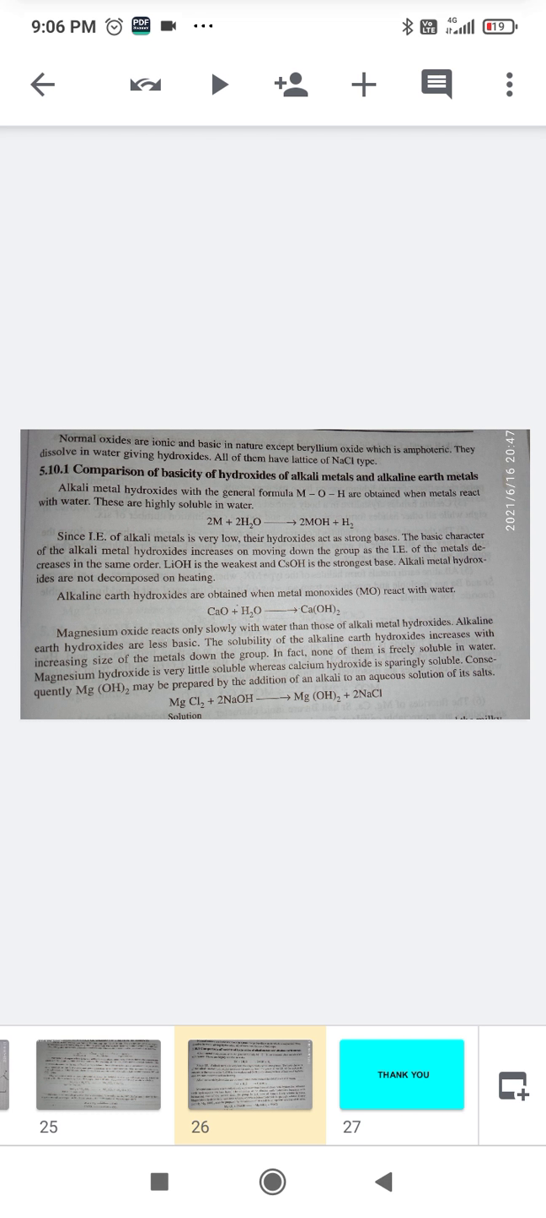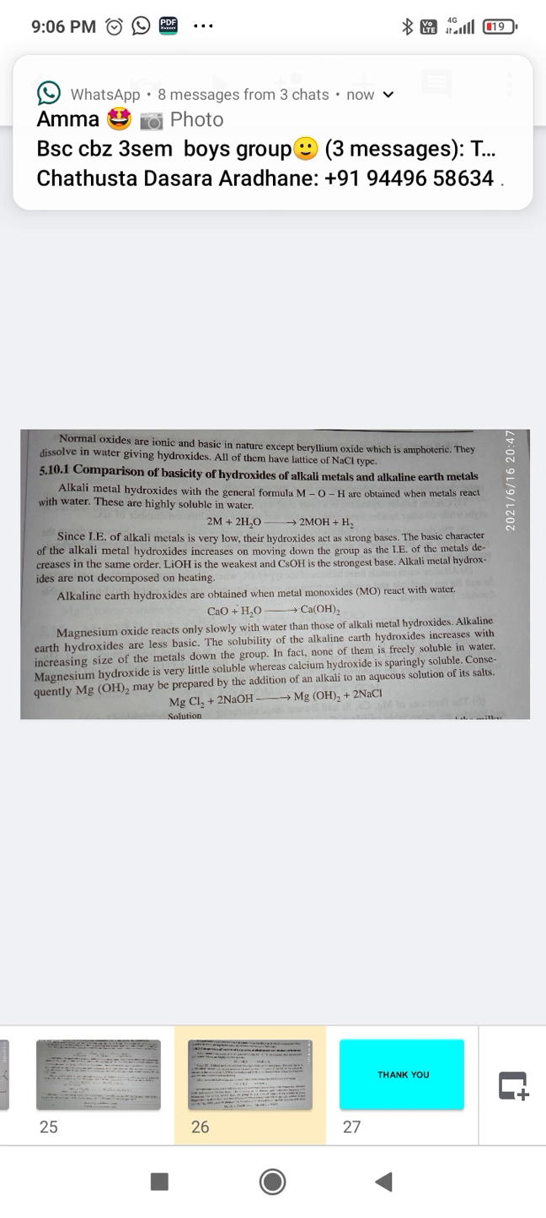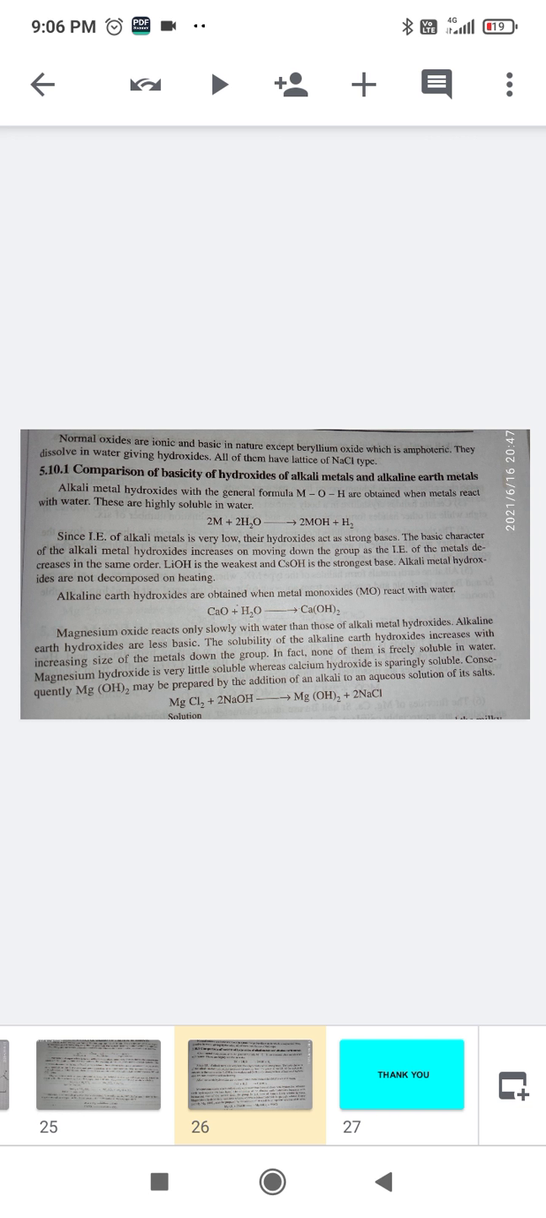So this shows that solubility of alkaline earth hydroxides increases with increasing size of metals down the group. Hydroxides can be prepared if the salts of these alkali and alkaline earth metals are made to react with aqueous solution; they form the respective hydroxides. So this completes S block elements. This was the last bit left over for the S block elements. From next we shall see the next topic, that is P block elements. Thank you.